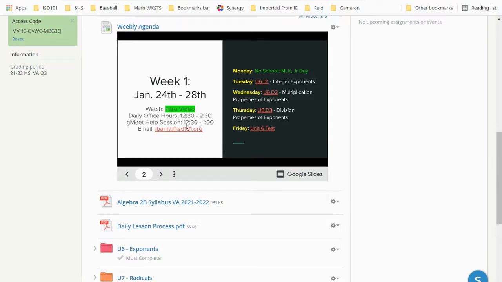Just a reminder about the office hours and the Google Meet help sessions. I'll probably also add in a link for the help session right here, so you'll probably see that, and then a link to my email. On the right-hand side, you'll just see a list of suggested items of what you should do each day.